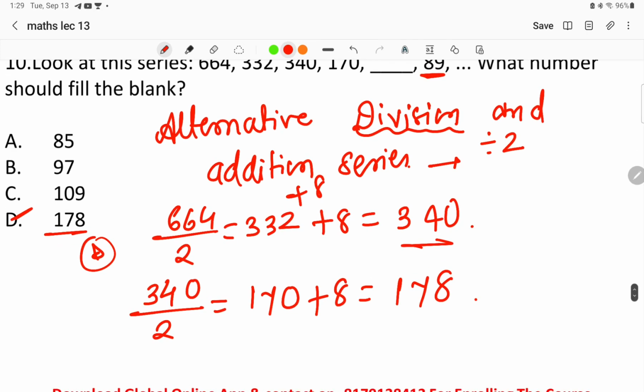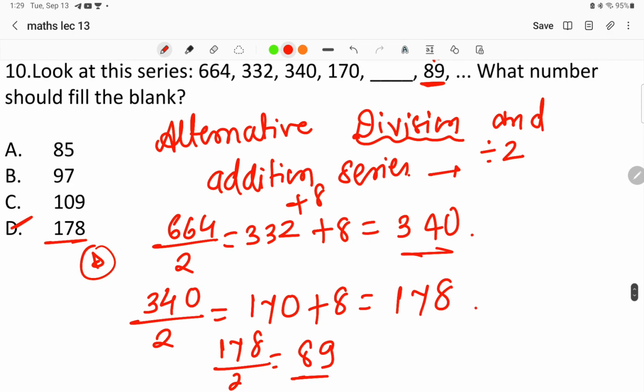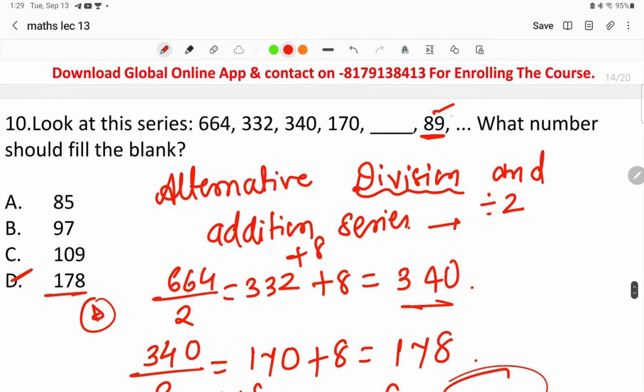So will 89 be the number that comes after dividing by 2? Let's check it out. 2 eights are 16, and 2 nines are 18. So 89 is the next number, and if we find the number after 89, we add 8 to 89, and whatever number comes will be the next number.